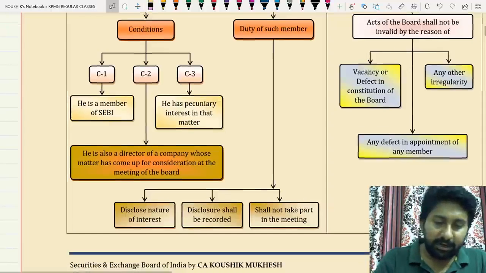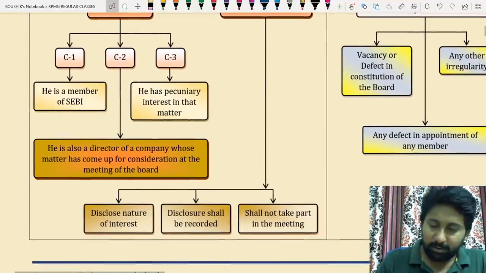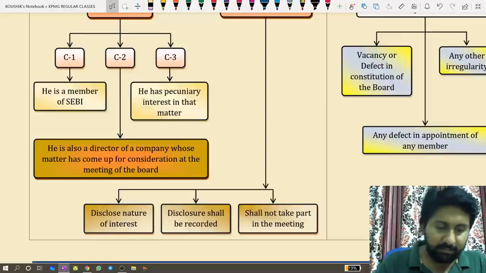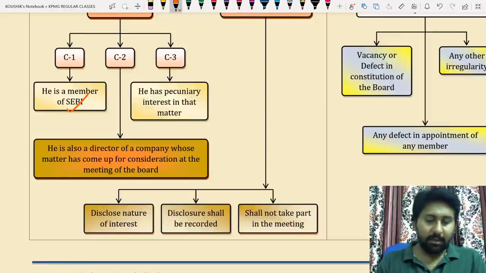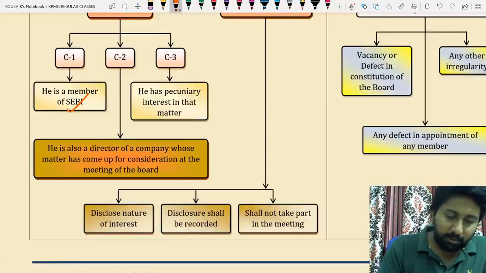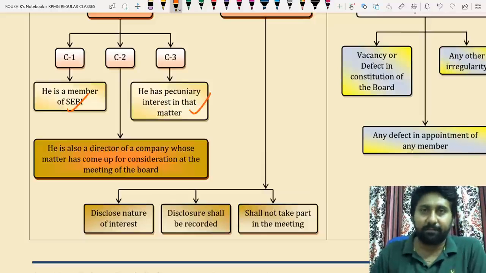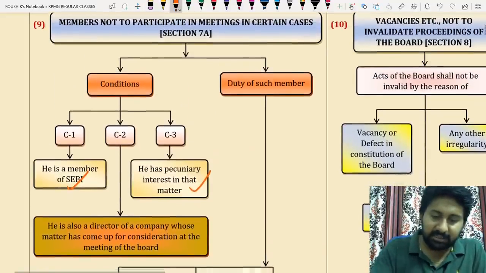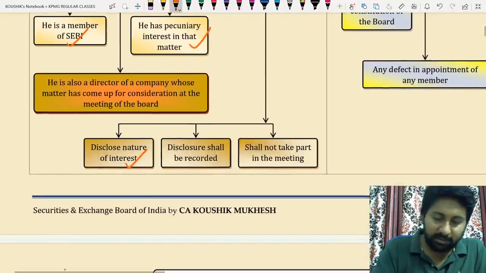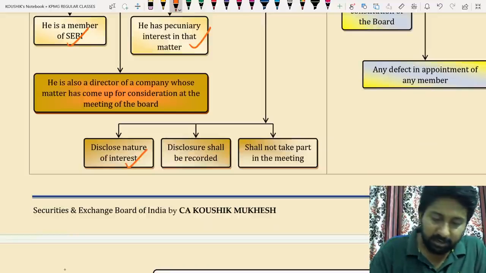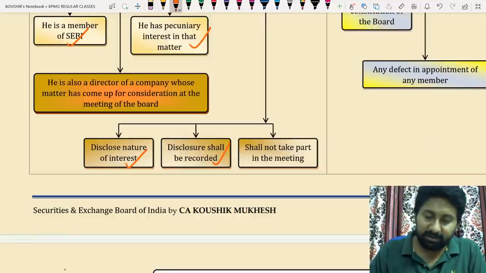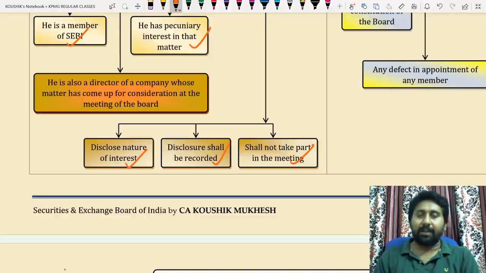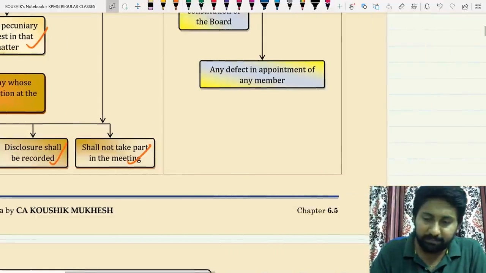Conditions. Condition number 1. He is a member of SEBI. He is also a director of a company whose matter has come up for consideration. He is having a pecuniary interest in that matter. Okay. In such a case, he should disclose the interest. In such a case, what is the duty of such member? First one, disclose the nature of interest. Next one, the disclosure shall be recorded in the minutes, and he shall not take part in the meeting. Answer completed. Okay.